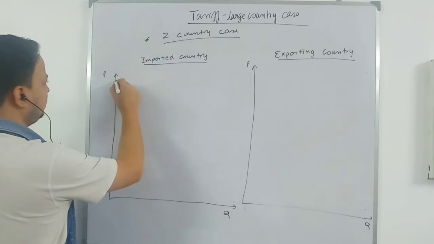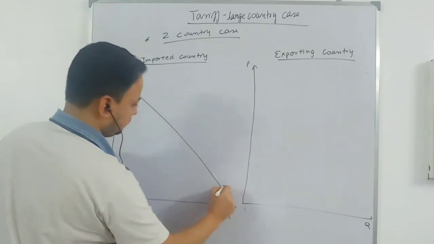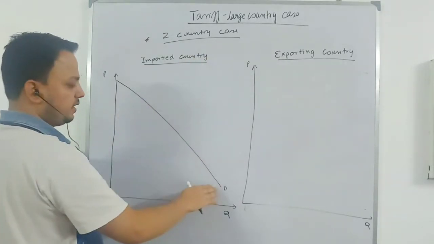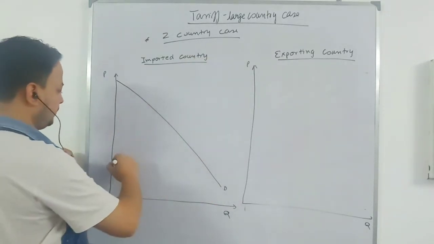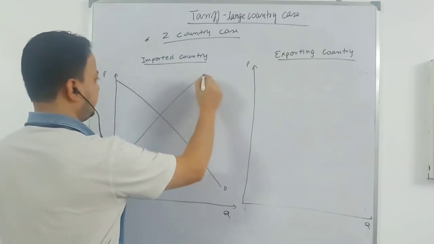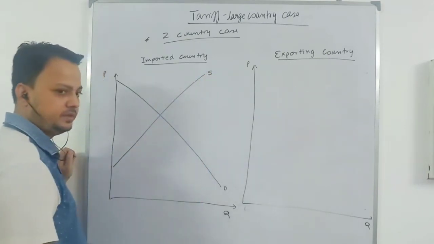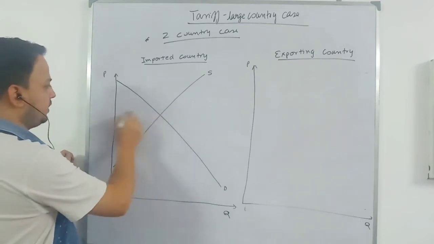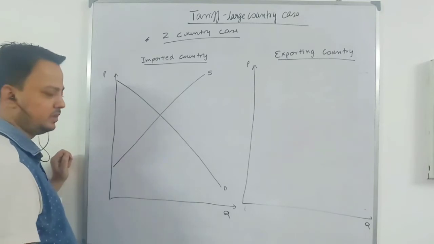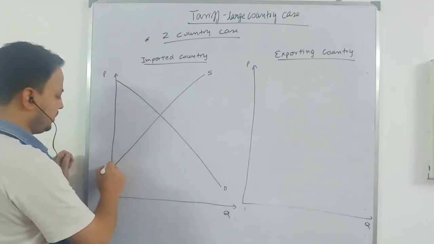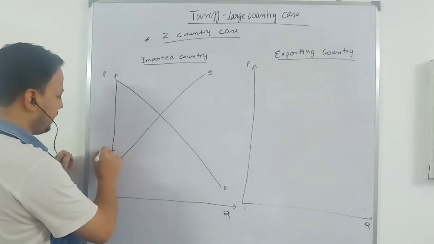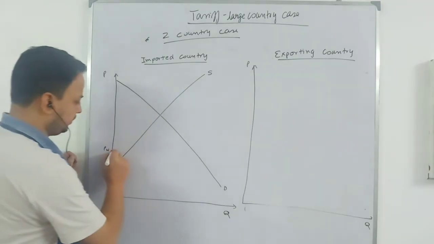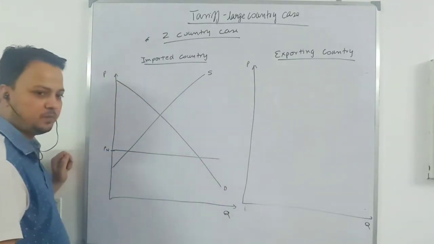Suppose this is the demand curve of the large country, and this is the supply curve of the large country. You can talk about autarky: in autarky, this is the equilibrium price and this is the equilibrium quantity. Let me start with the free trade case. Suppose in free trade, this is the prevailing world price. This is the supply curve, perfectly elastic.